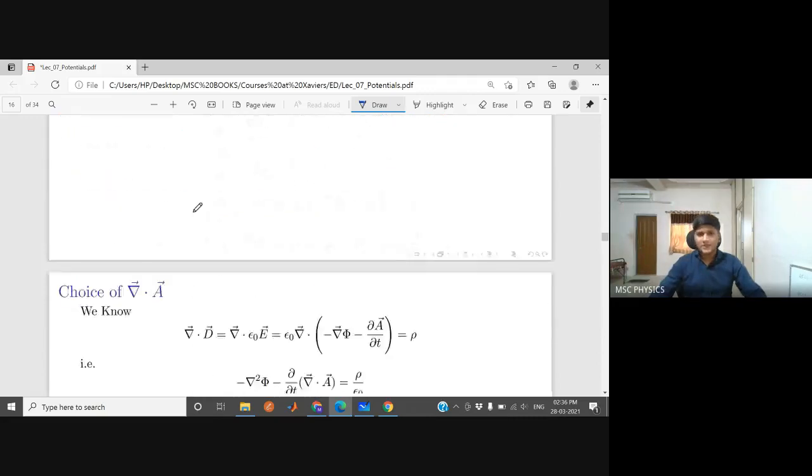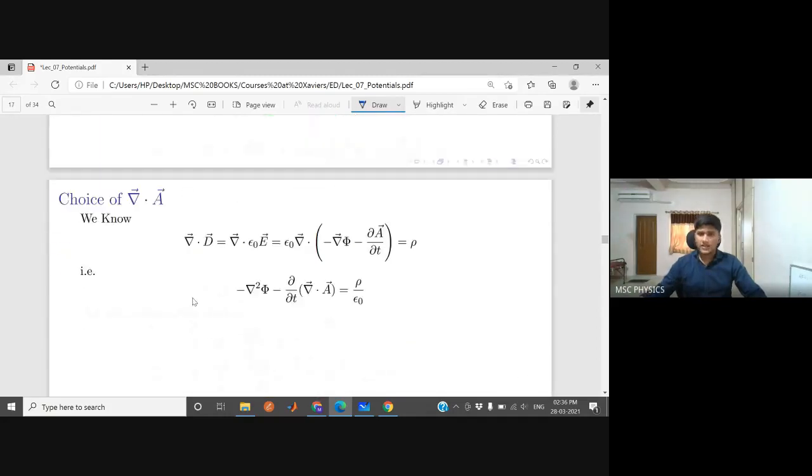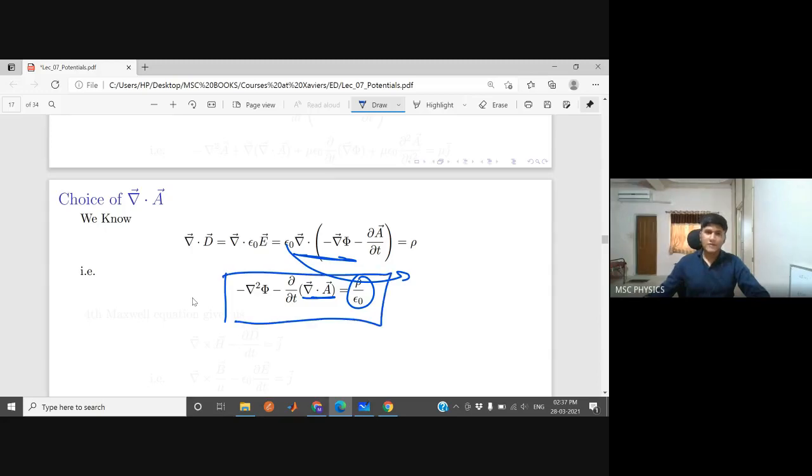Now you take the divergence, and the divergence of the gradient is del square. So you can write this as this. Taking epsilon 0 in the denominator, it is rho by epsilon 0. So it is minus del square phi, and del by del t and gradient commute, so you can interchange them. It becomes divergence of A with del by del t outside. So this is one equation coming from Maxwell's equation number 1.